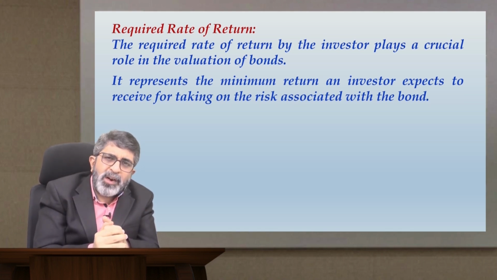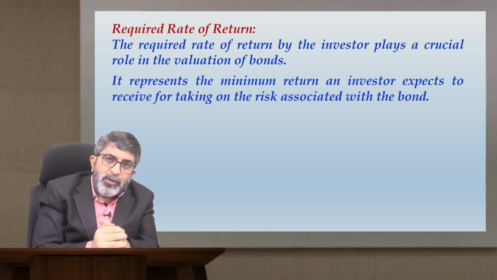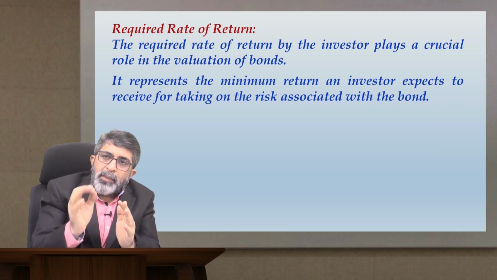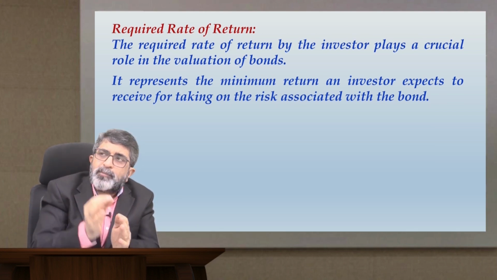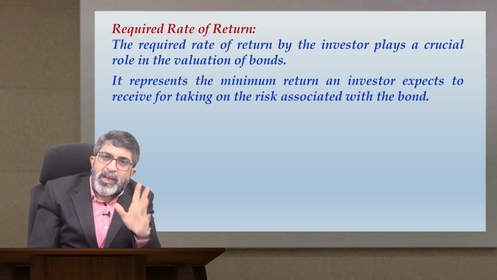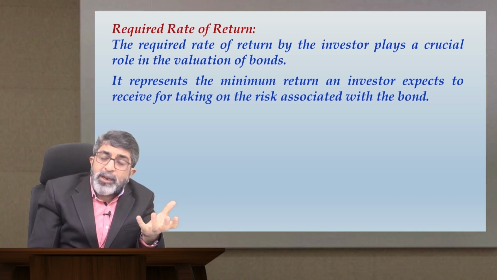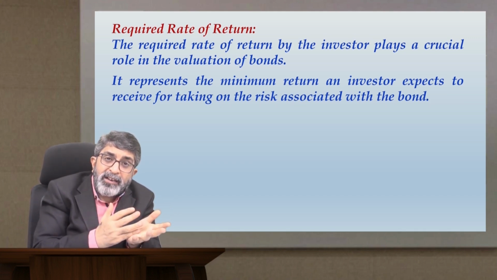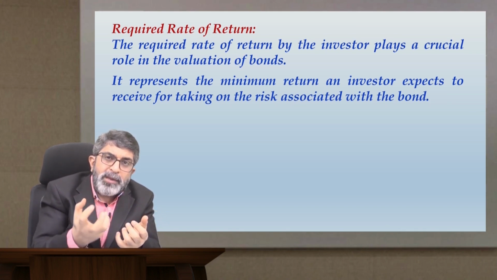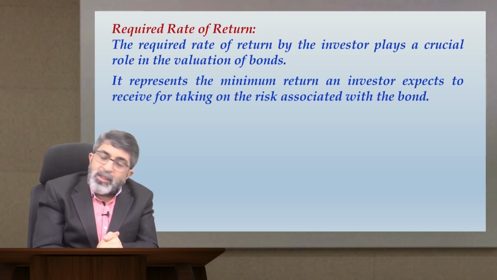Let me just put forward another example. Suppose there is a bond which is A rated bond which is offering 9% yield, but the bond that I am thinking to buy is say a B rated bond. Now, B rated bond obviously will be riskier as compared to A rated bond. In the market we have no parameter to compare. We do not have any other bonds of B rated type to evaluate what could be the required rate of return for a B rated bond. Now what do?